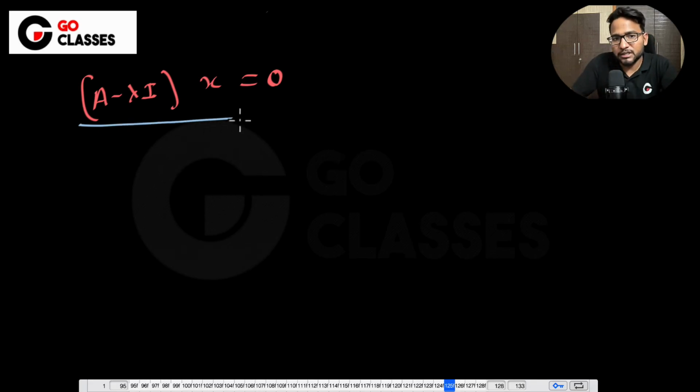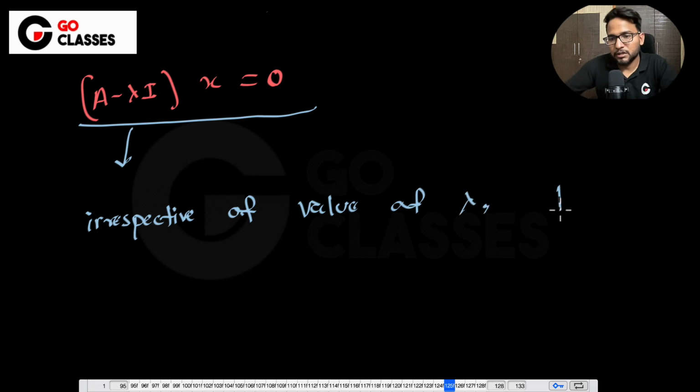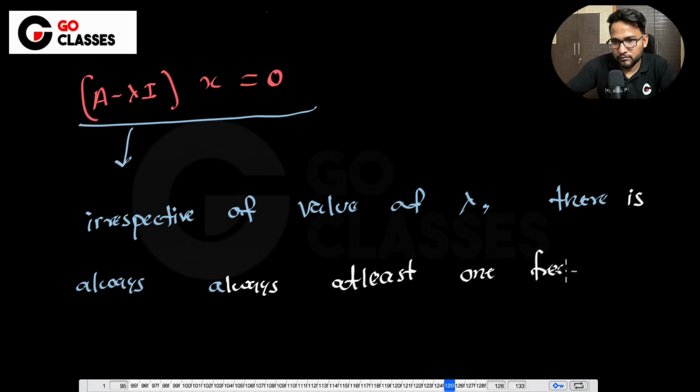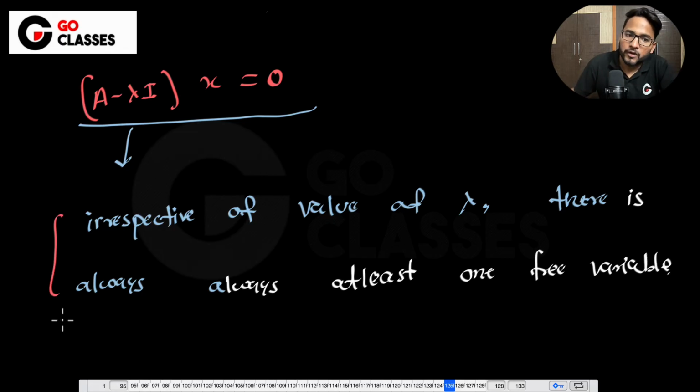So basically, for this kind of equation, irrespective of the value of lambda, there is always at least one free variable, right?